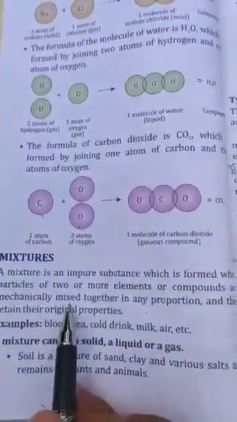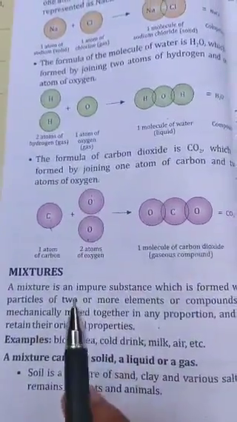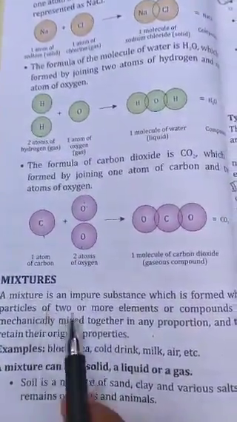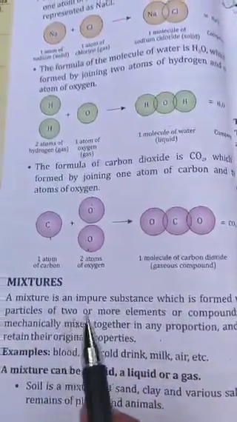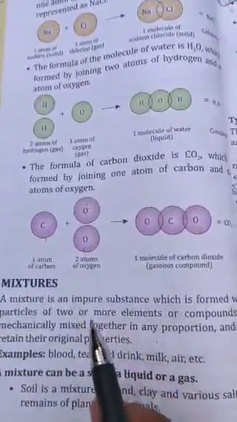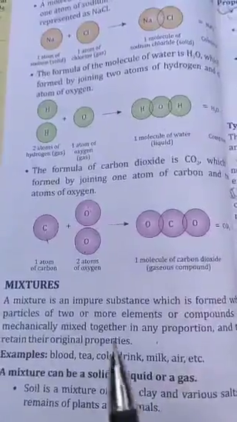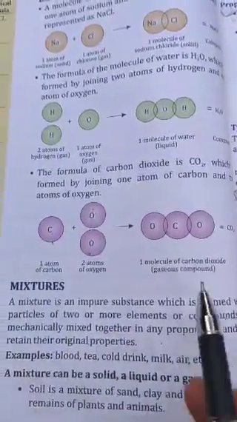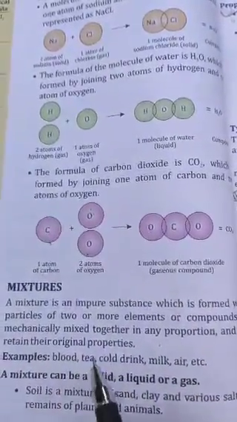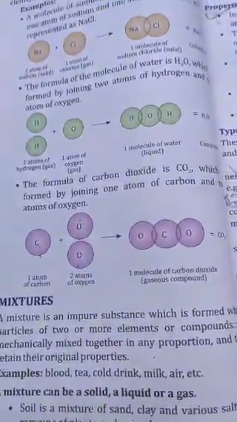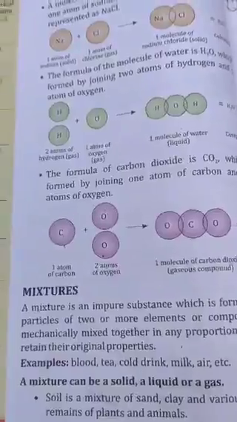Next is mixtures. What is a mixture? A mixture is an impure substance which is formed when two or more elements mix together in any proportion. But in a compound there is a fixed proportion, while in a mixture there is any proportion. Blood, tea, and cold drink are examples of mixtures. A mixture can be solid, liquid or gas.